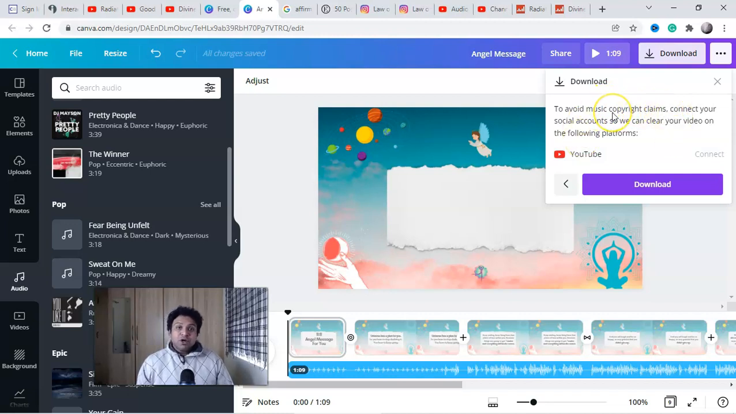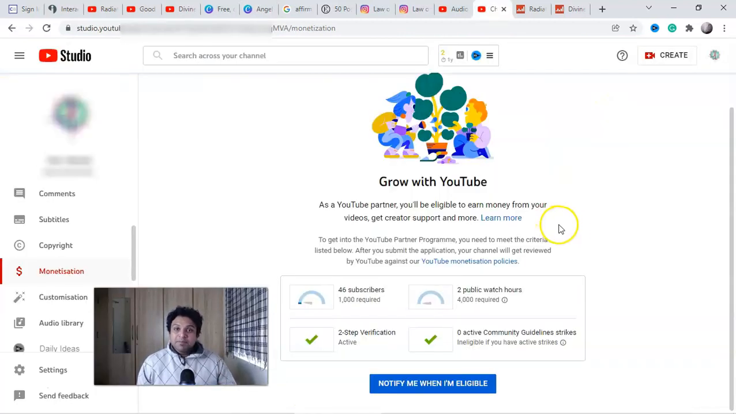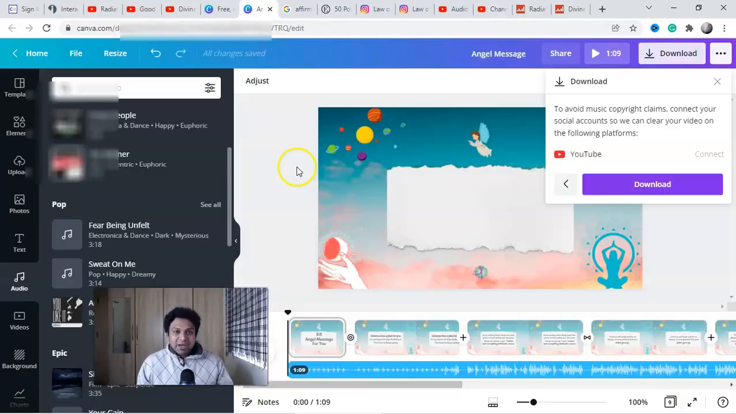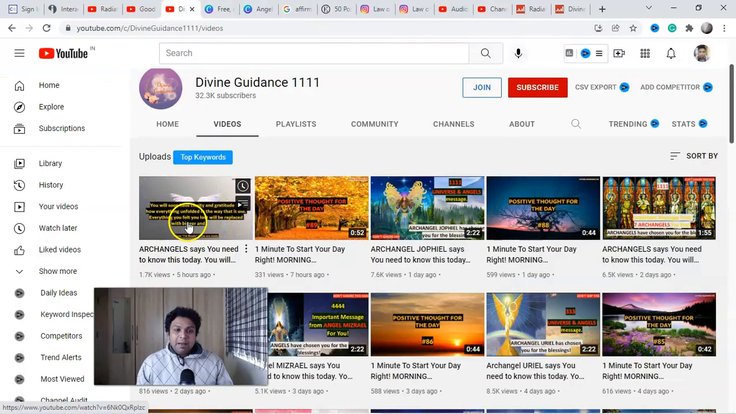Okay, so because if you want to monetize your channel in the long term, you have to keep these 4 things in mind. You need 1000 subscribers in your channel guys, and you should activate 2-step verification. Then you need 4000 hours of watch time and no copyright strike, community guideline strike, right? These are the 4 important things to monetize. But don't worry about it right now, because you can monetize your first video by inserting the affiliate link. So you don't need to worry about that.